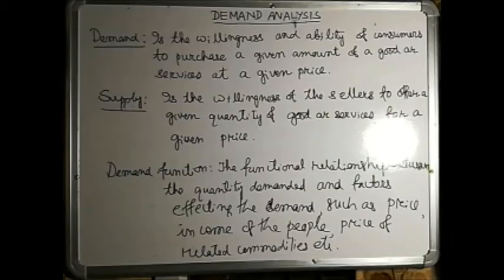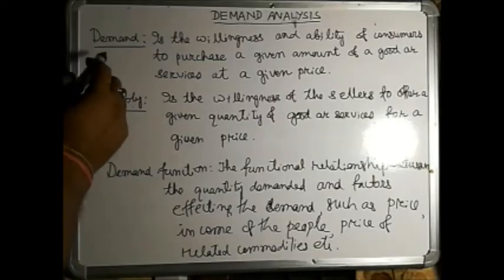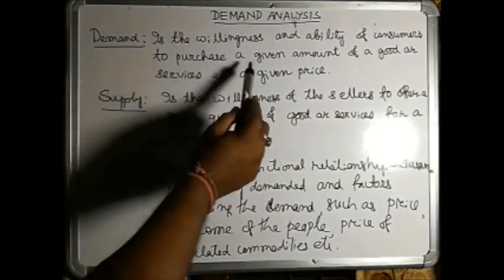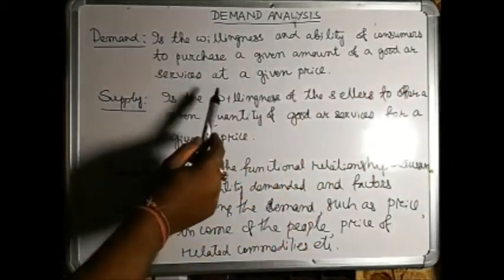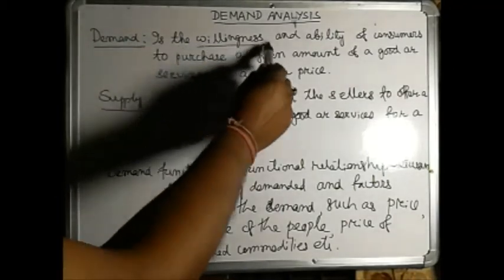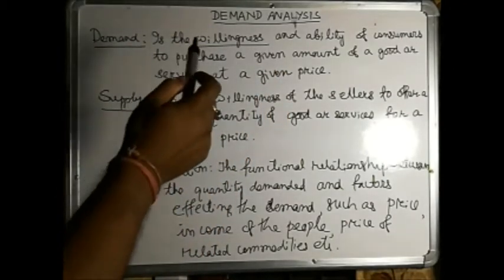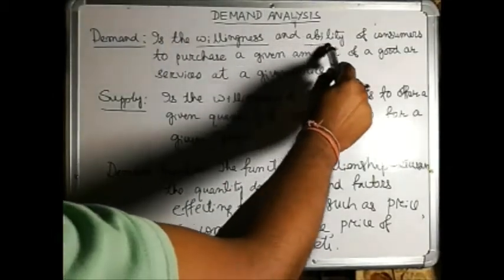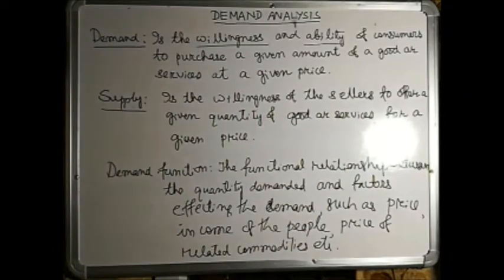Dear students, in this video I will make a recap of what you have learned in the demand analysis part so far. So let us start with the definition of demand and supply. Demand is the willingness and ability of consumers to purchase a given amount of a good or service at a given price. So demand is the willingness of the consumer, but not only willingness, the consumer must be able to purchase it.